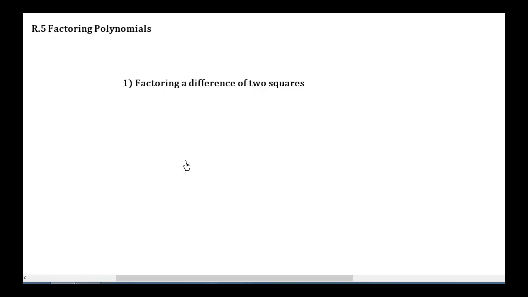Hello everyone, welcome to section R.5. We're going to factor these polynomials. So there are different types of factoring. The first type of factoring we're going to look at is factoring a difference of two squares.